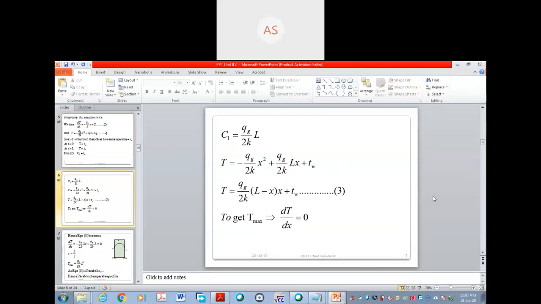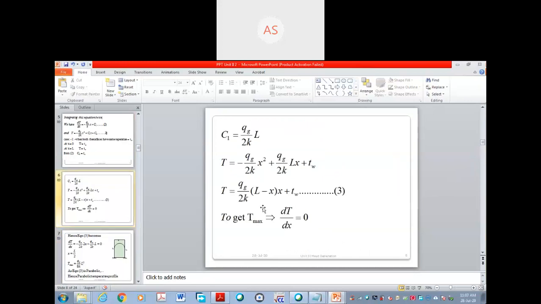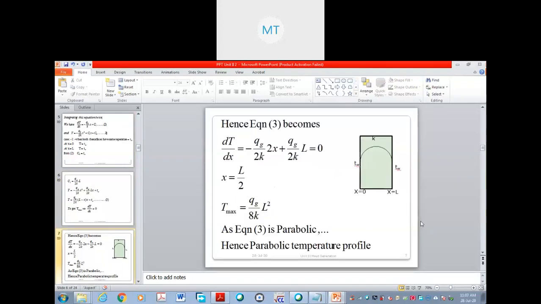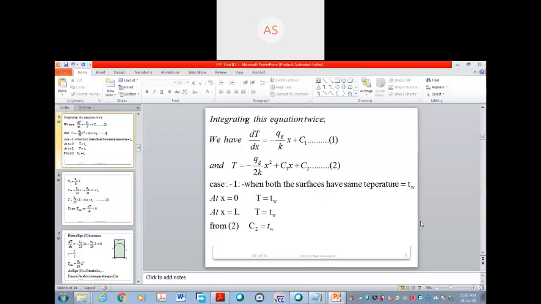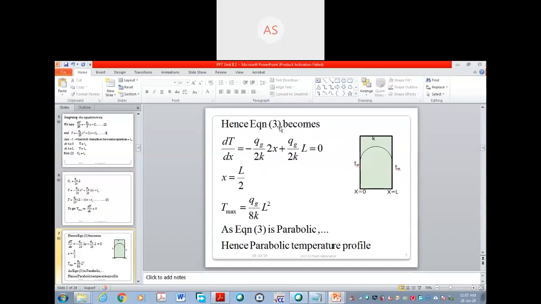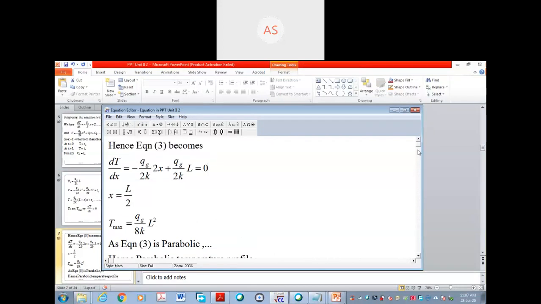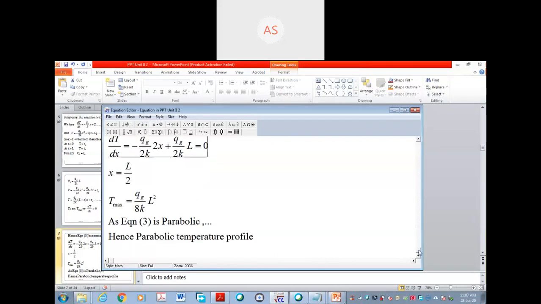Hence the equation becomes, where is that equation? Now this is the equation you have to use always, because this is the temperature distribution equation. Sorry, it is not 3. I have to write equation 2. Sorry, 1. Not 3. I will correct that.